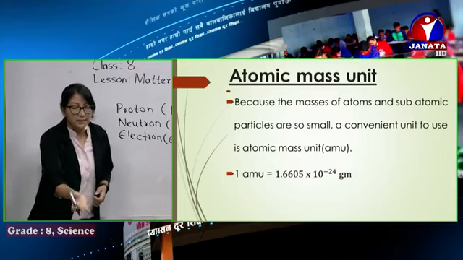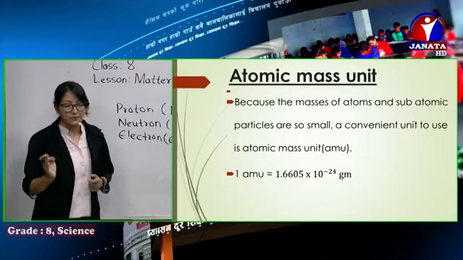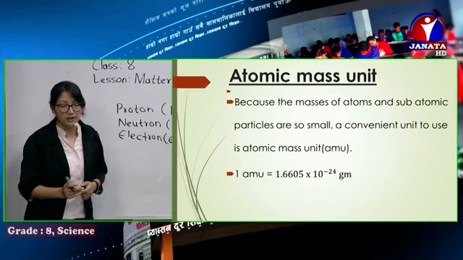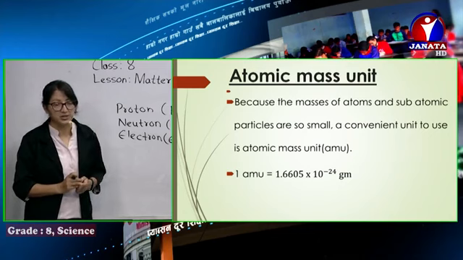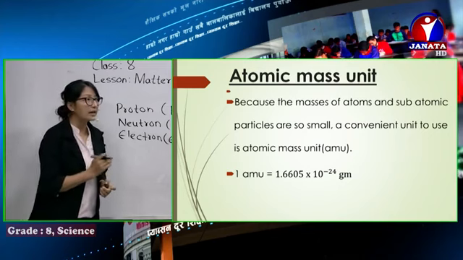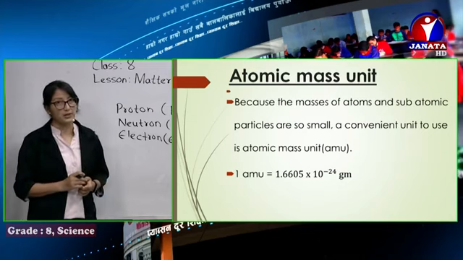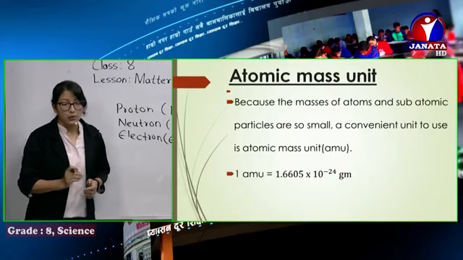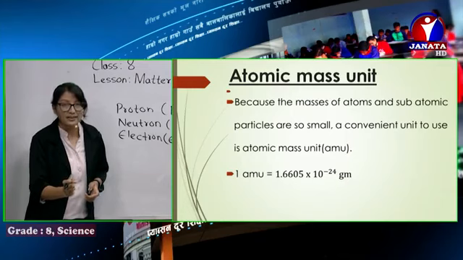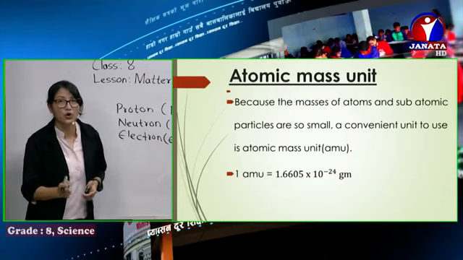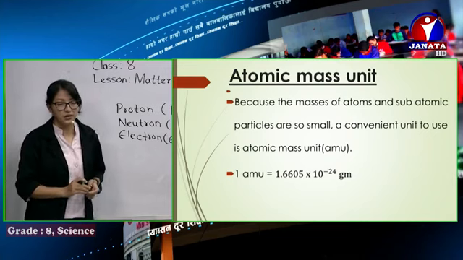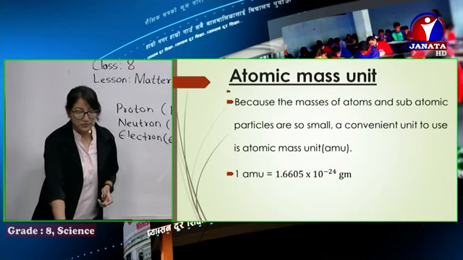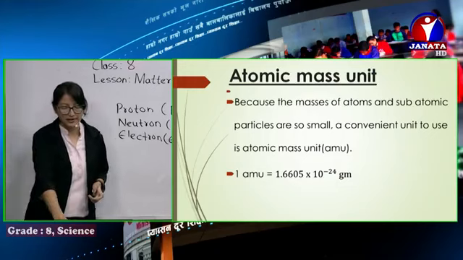Because the masses of atoms and subatomic particles are so small, the convenient unit to use is the atomic mass unit. You can see the relation: 1 AMU is equal to 1.6605 times 10 to the power minus 24 grams. This is about atomic mass unit.